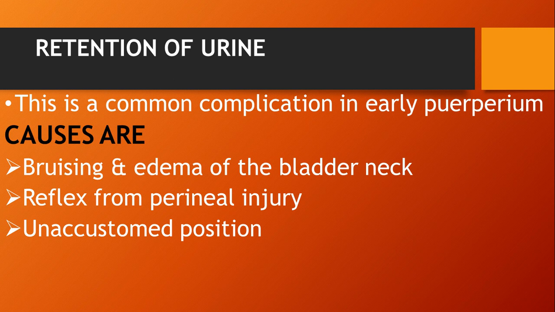Then the reflex from the perineal injury. If there is difficult or prolonged labor, we apply interventions, for example forceps and vacuum delivery, so that will also decrease the reflex. Then overstretching of the muscles or the perineal wound will also be one of the causes for retention of urine. Then unaccustomed positions: if the patient's position is not comfortable and the patient is not willing or not able to sit due to the episiotomy, that will also cause retention of urine.